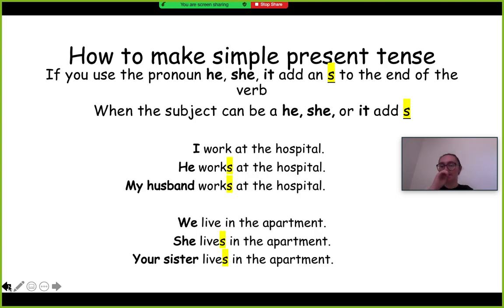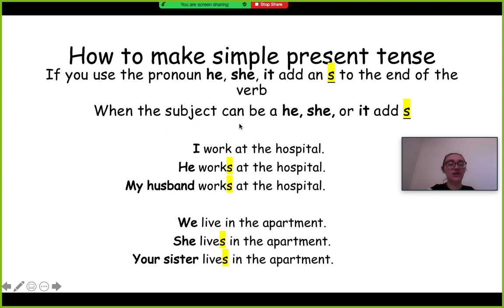Okay, so how to make simple present tense if you use the pronoun he, she, or it. Now, this is the hard part about this. Seems really simple, but if you use a pronoun, he, she, or it, like if you're talking about a he or a she or an it, you need to add an S to the end of the verb.